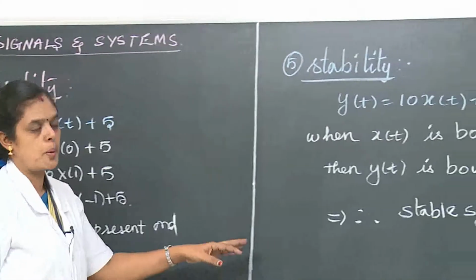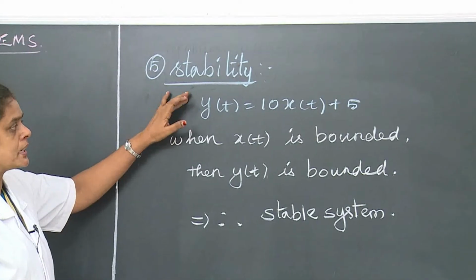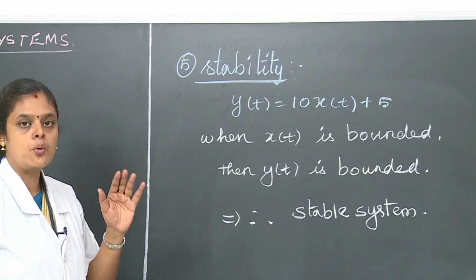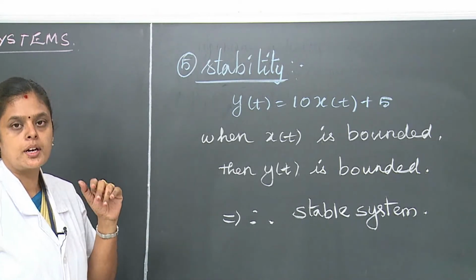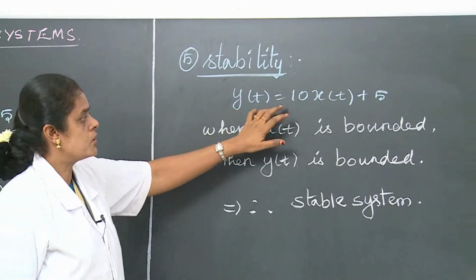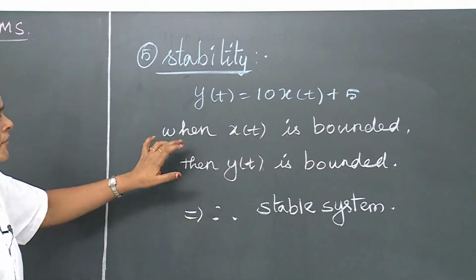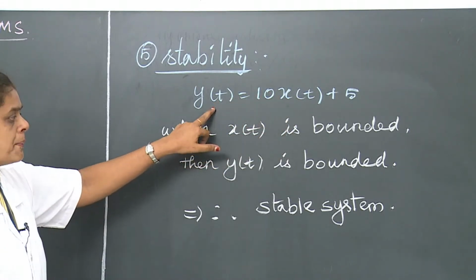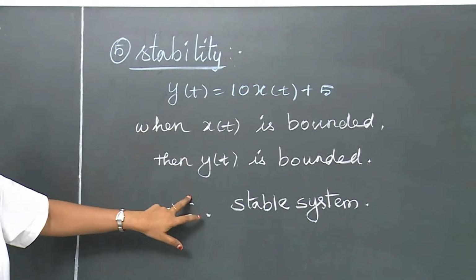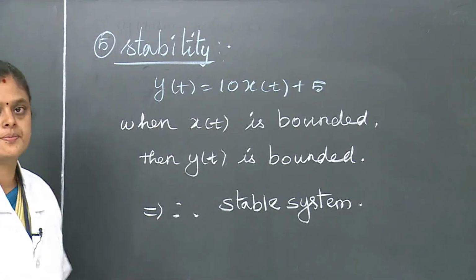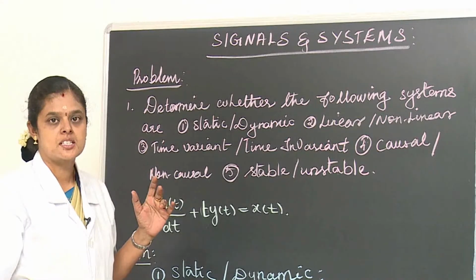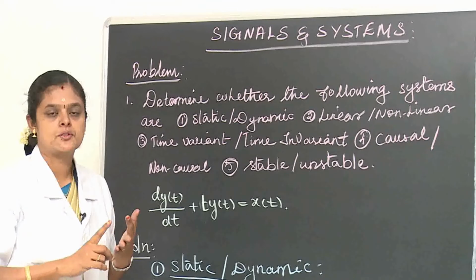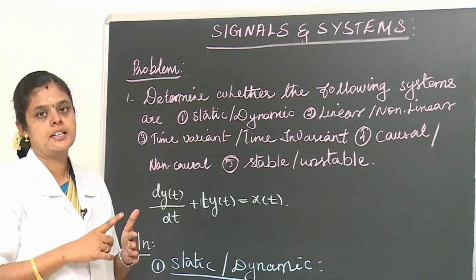The next and last property is the stability property. The stability property, already we know that the system is said to be stable if every bounded input gives a bounded output. So y of t equal to 10 into x of t plus 5. In this, when x of t is bounded, that means a finite value, automatically the output is bounded, right? So the system is a stable system. That's all. So in the previous class we discussed the classification of systems. In this we have the linearity property, stability property, shift variance property, causality property and dynamicity property.